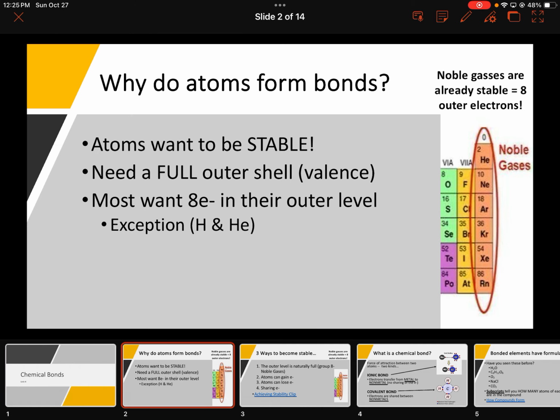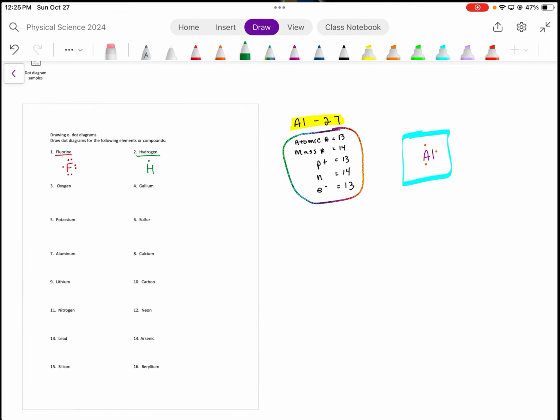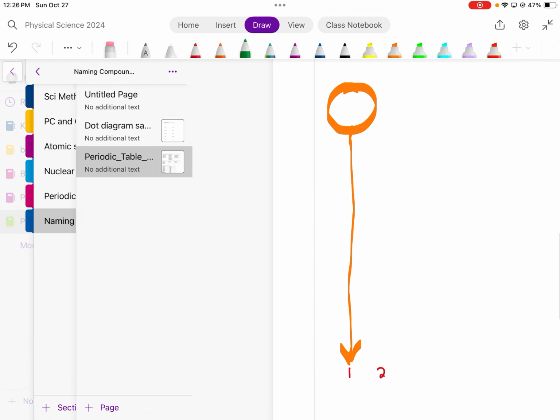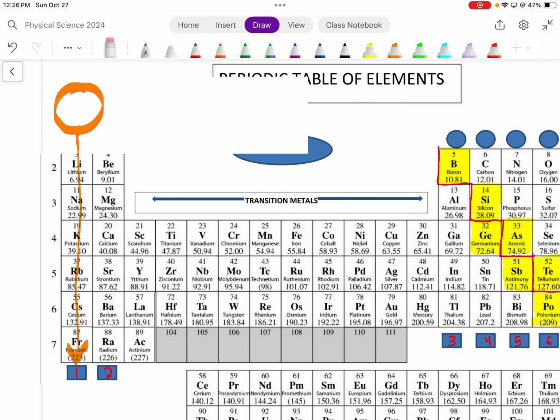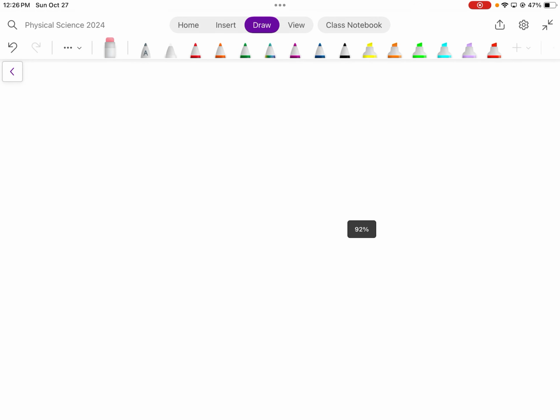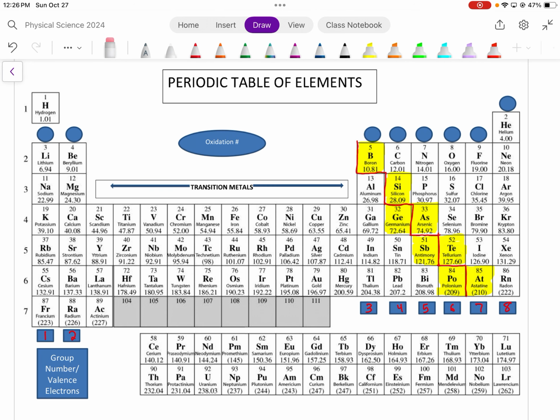So in terms of bonds, why do atoms want to form bonds? And by that, what we mean is, when I look at my periodic table, all of these atoms are looking for partners. That outer energy level, they want it to be full of electrons. And for most elements, full means 8 electrons.